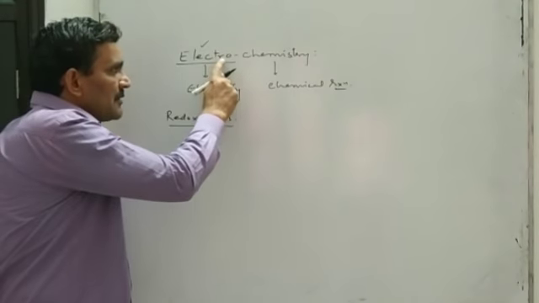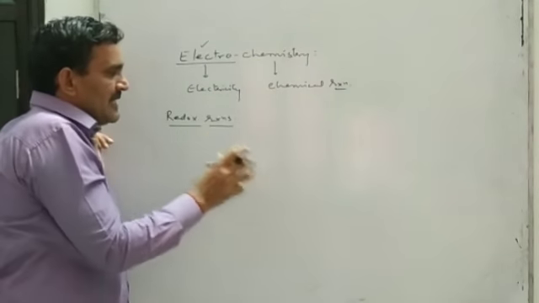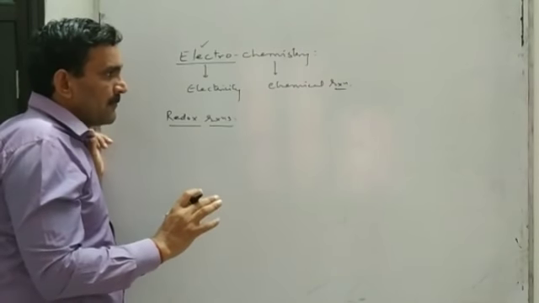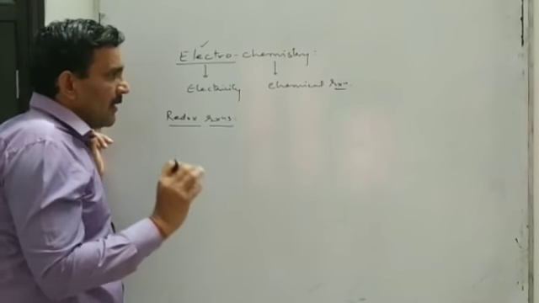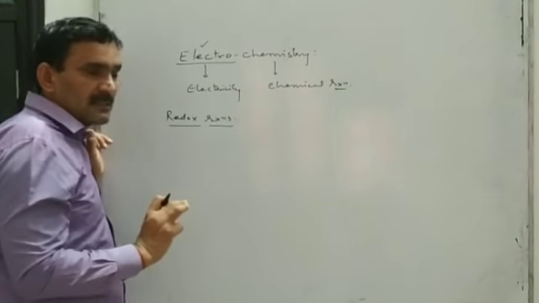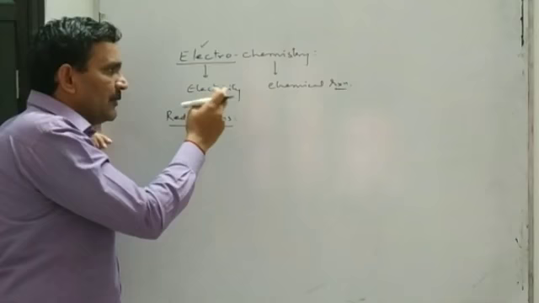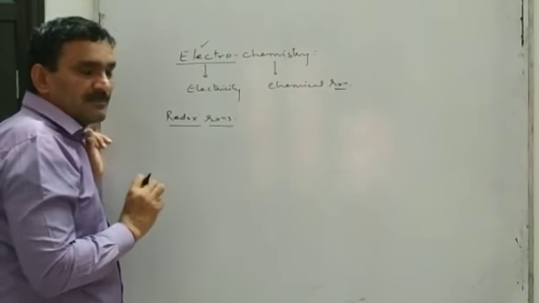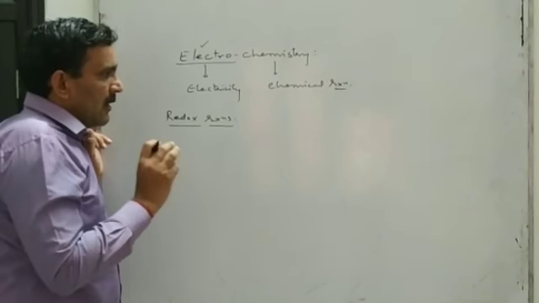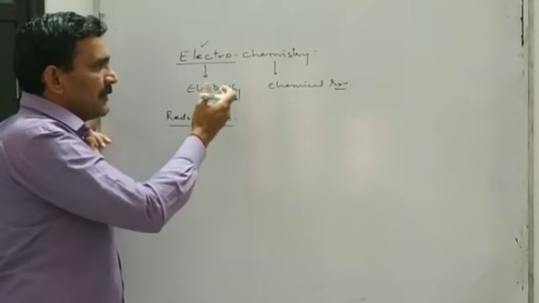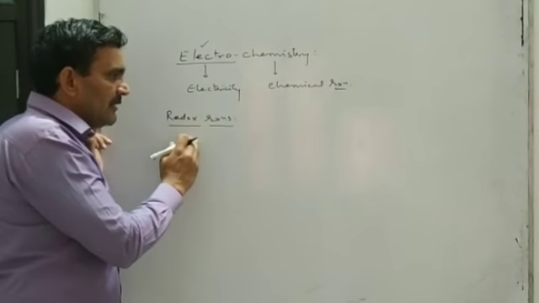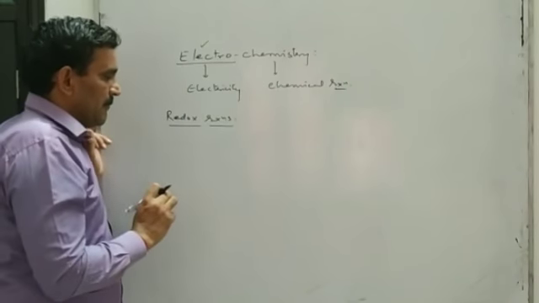Yani electrochemistry deals with two aspects of redox reaction. One, yani first aspect, is how the chemical energy produced in a spontaneous redox reaction can be converted into electricity or electrical energy. And second aspect, how the electrical energy can be used to carry out a redox reaction which is otherwise non-spontaneous.